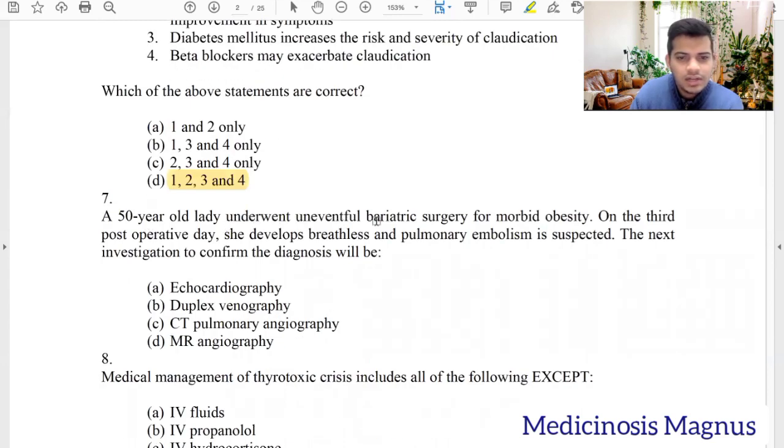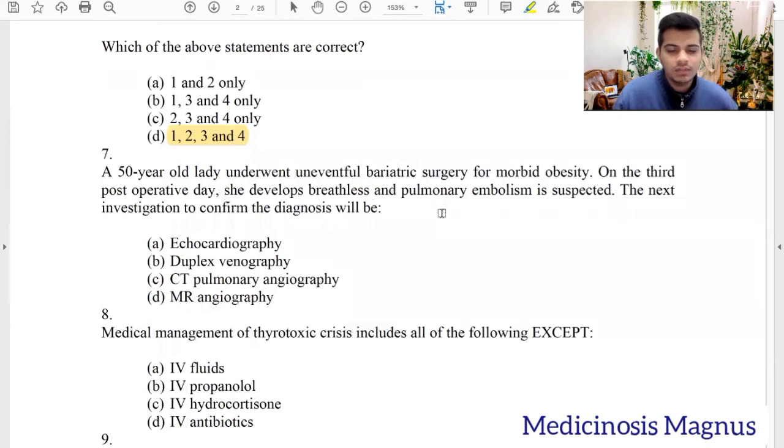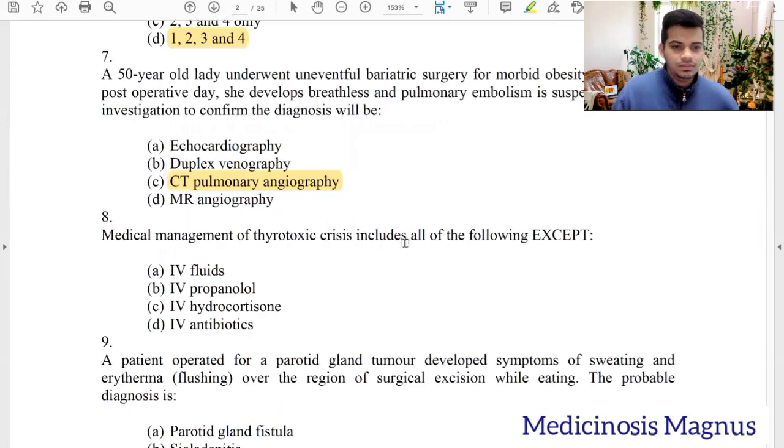A 50-year-old lady underwent uneventful bariatric surgery for morbid obesity. On the third post-op day, she develops breathlessness and pulmonary embolism is suspected. Yes, usually in bariatric surgeries, pulmonary embolism is commonly seen in the post-operative period. So the next investigation to confirm the diagnosis will be, so how can we confirm the pulmonary embolism? Echo, duplex, no. CT pulmonary angiography usually confirms pulmonary embolism.